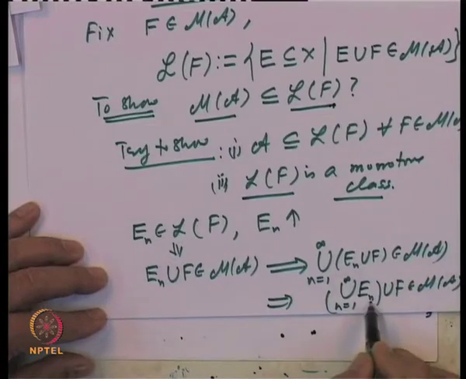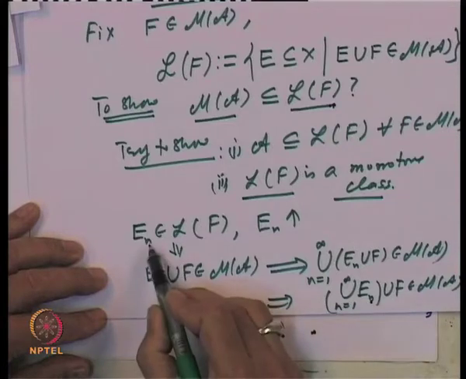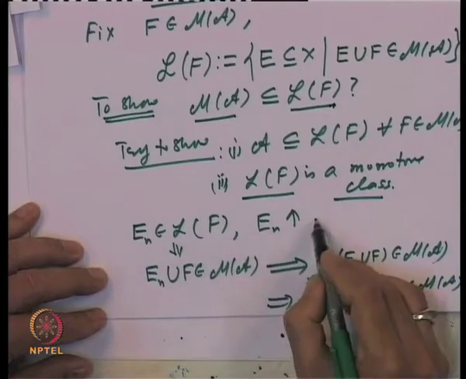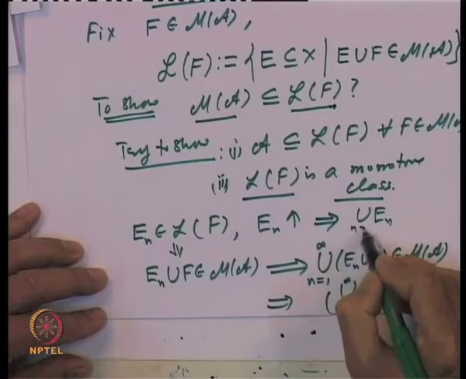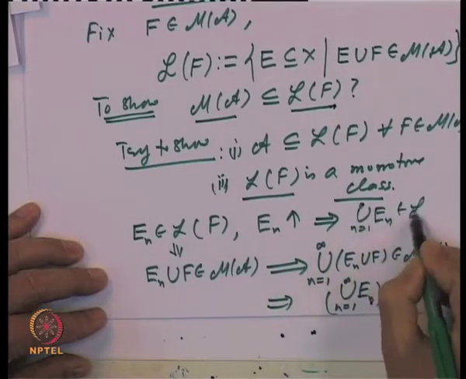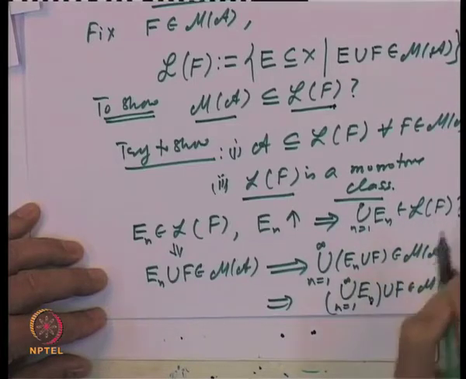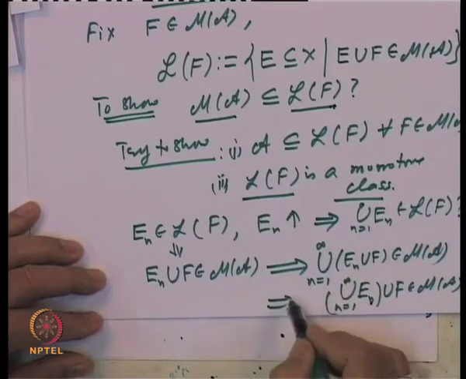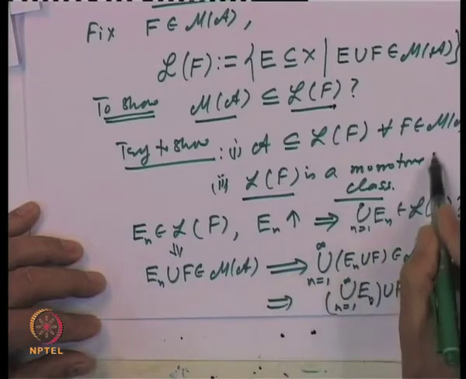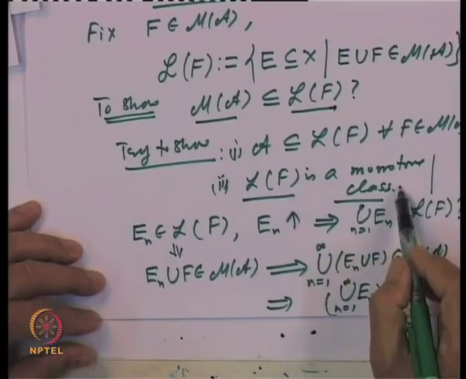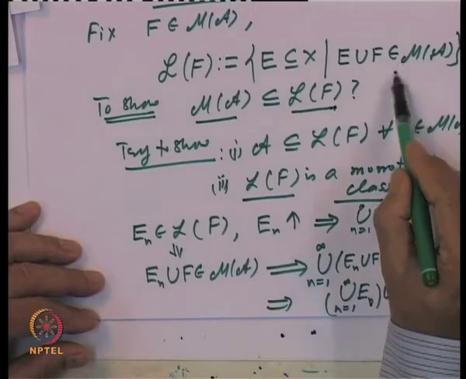That means the union of E n's belongs to the class L of F. So, whenever E n's belong to L of F and E n is increasing, the union of E n's belongs to L of F. This is what we have just now proved. A similar proof will work for decreasing sequences also. So, saying that L of F is a monotone class is a straightforward argument, because M of A is a monotone class.